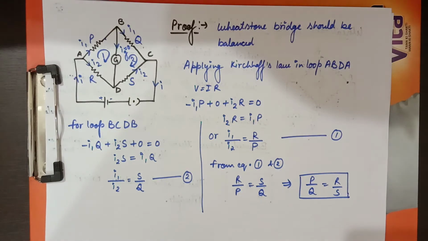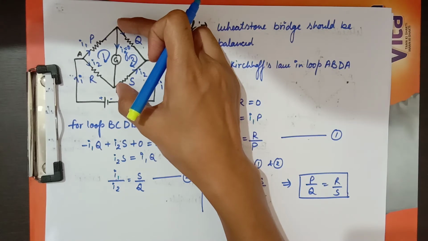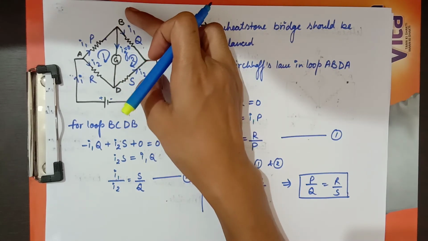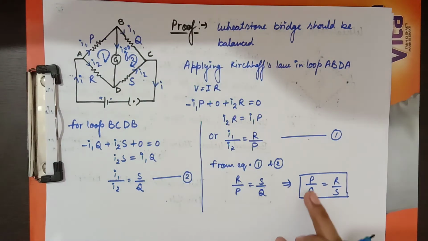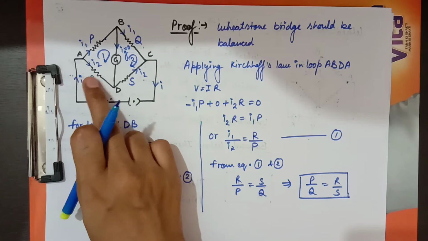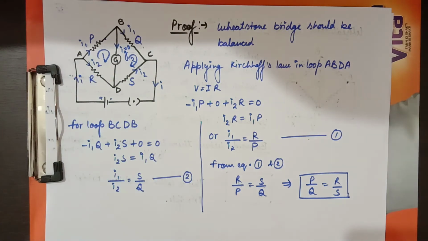The Wheatstone bridge principle applies only in balanced condition. Balanced condition means Ig should be equal to 0, meaning there should be no potential difference between the points B and D. Then P by Q is equal to R by S. This is our Wheatstone bridge principle.